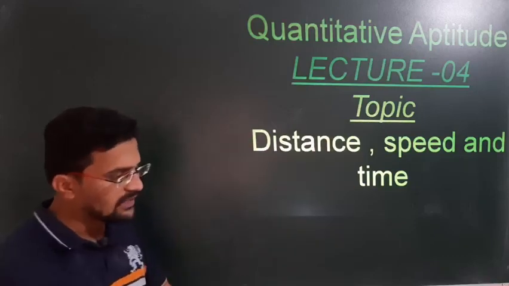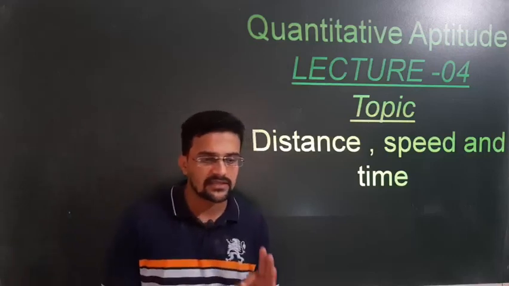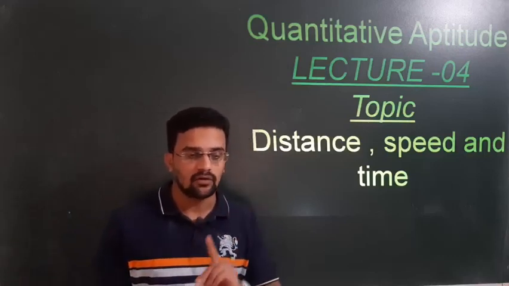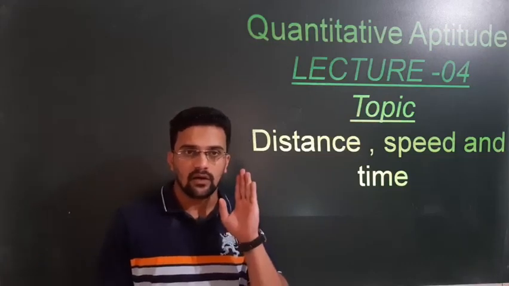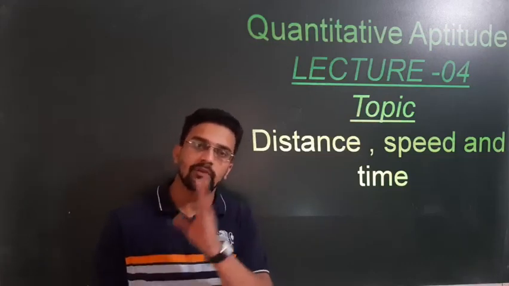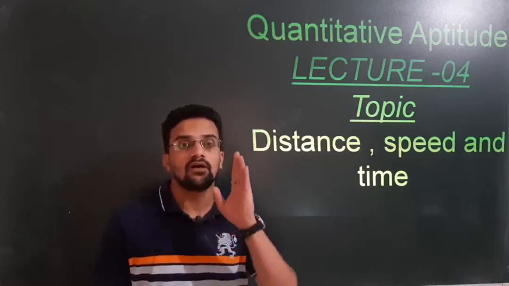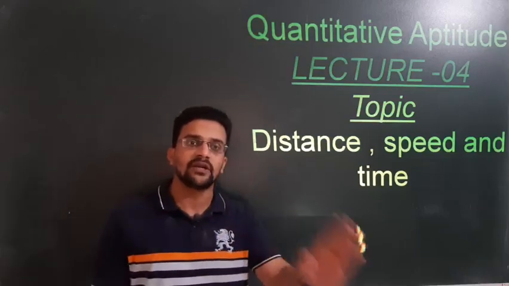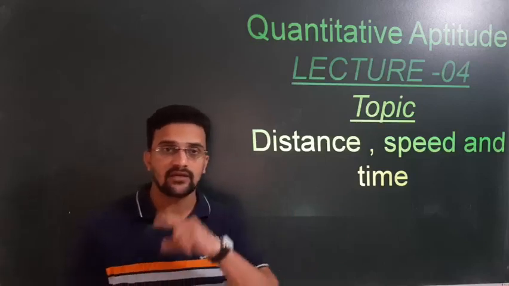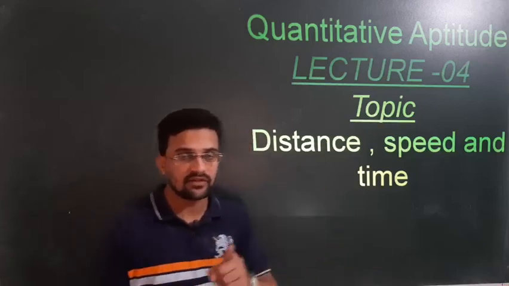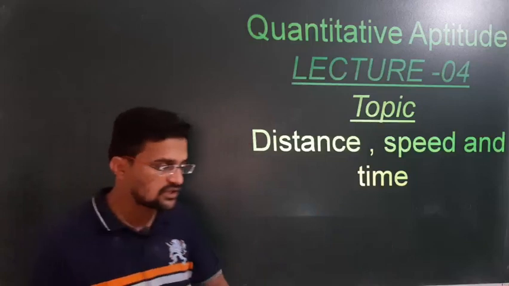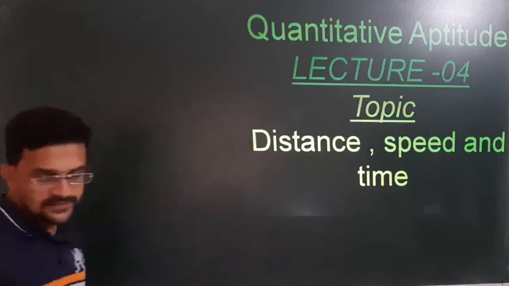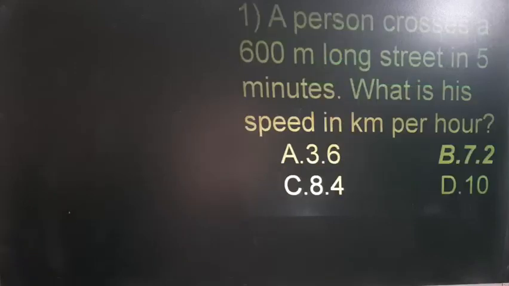So you only have to remember what exactly the distance and the speed are. Speed is equal to what? Distance upon time. And how to convert distance from meter to kilometer, and how to convert the speed from meter per second to kilometer per hour, or kilometer per hour to meter per second. I assume that you have watched that video. Every formula is given in the previous lecture, so just go through that lecture. Now here is the first question of this session.